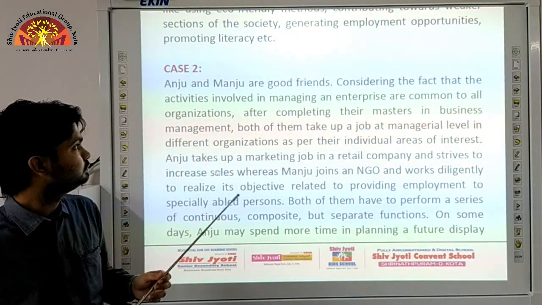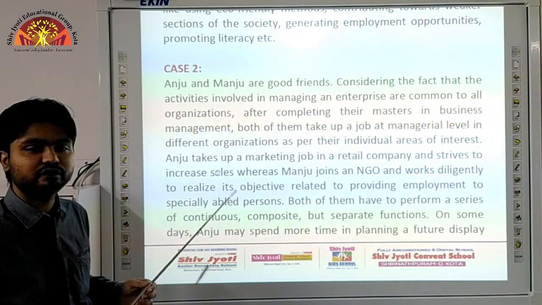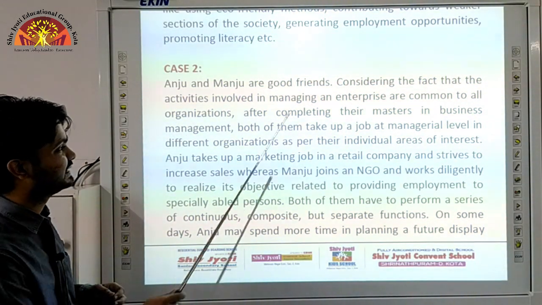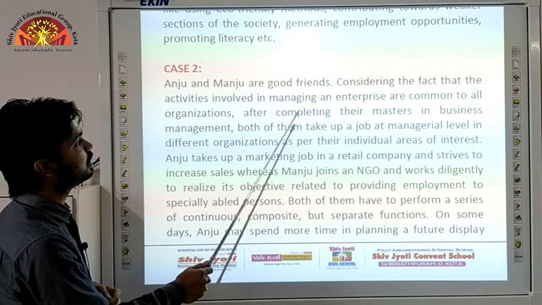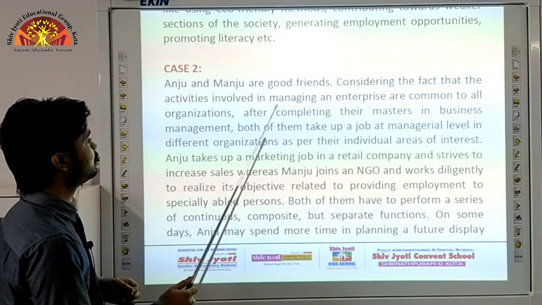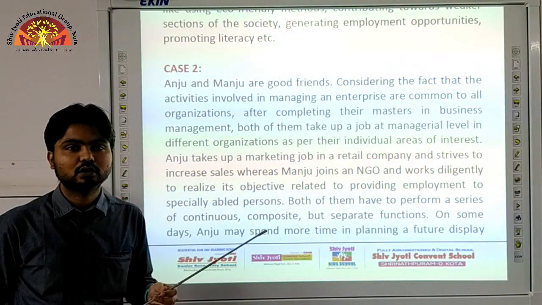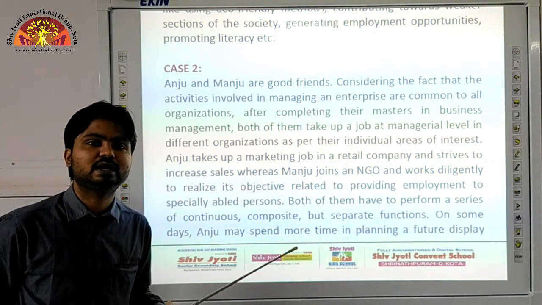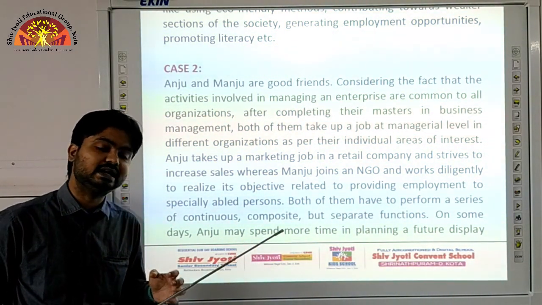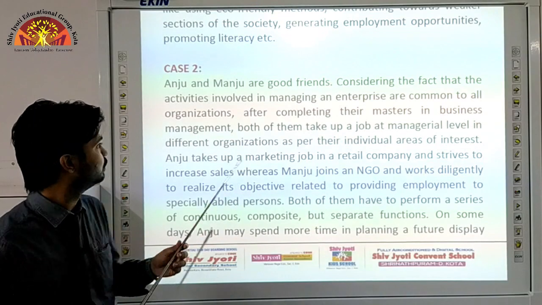Okay. Here there are two people who are good friends, that is Anuj and Manju. Considering the fact that the activities involved in managing an enterprise are common to all the organizations. Now they are good friends and they are discussing that the management procedure is the same irrespective of the organization. Okay.